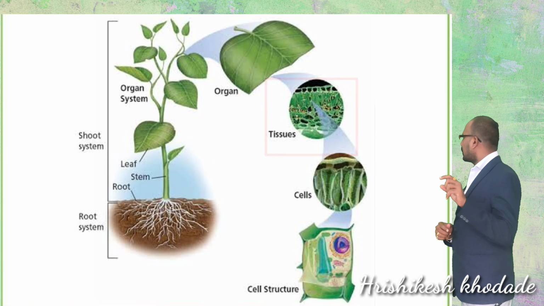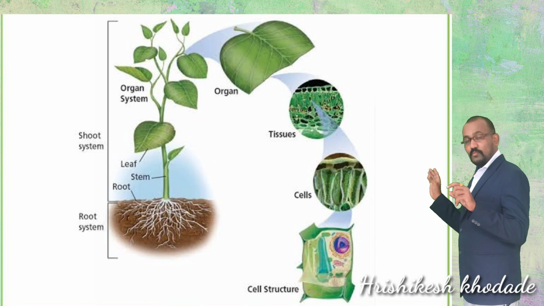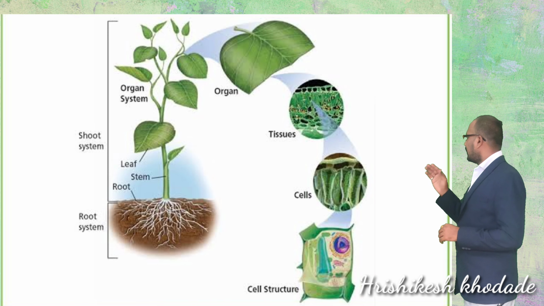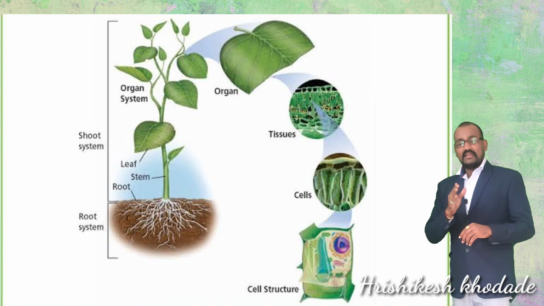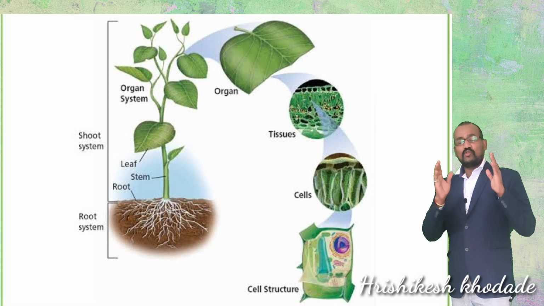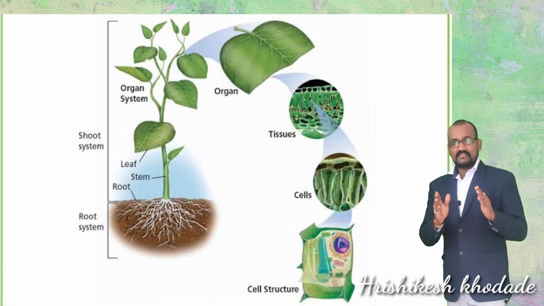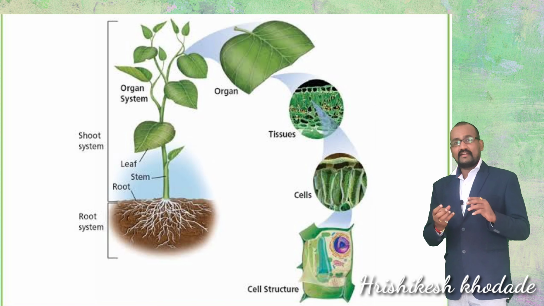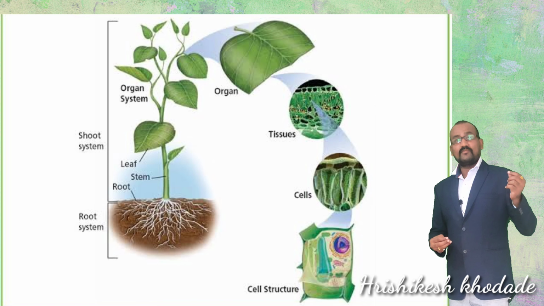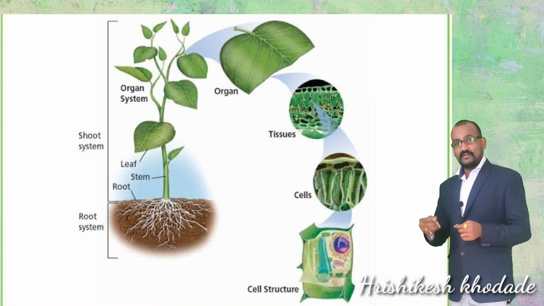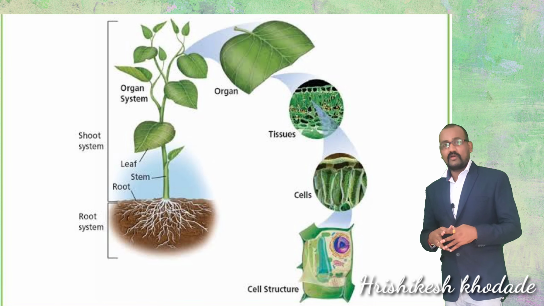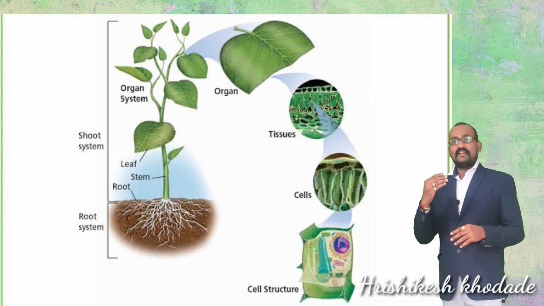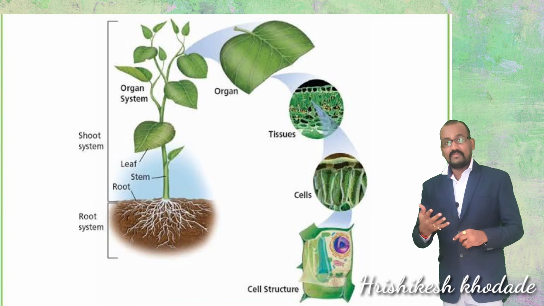So tissues are the composition units of this organ, and if you separate the individual cells from these tissues, the tissue is nothing but a group of cells with similar function. So if you collect one cell from root, one cell from fruit, one cell from leaf, one cell from flower, and group them, you cannot call it a tissue, because a tissue is where you find a group of cells which are similar in function.